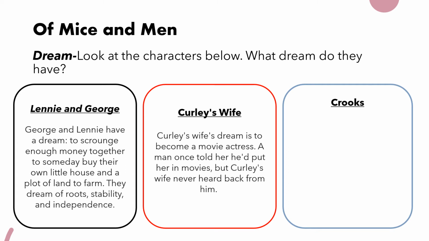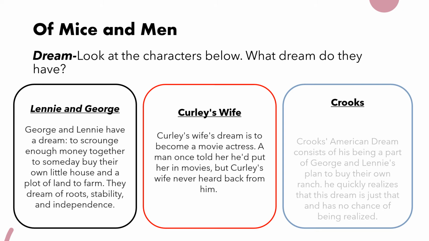So in her own way, she has the same kind of dreams in terms of wanting a new life and wanting to achieve certain things, but ultimately she's doomed to fail in a similar way to Lenny and George as well. Finally, we have Crooks.